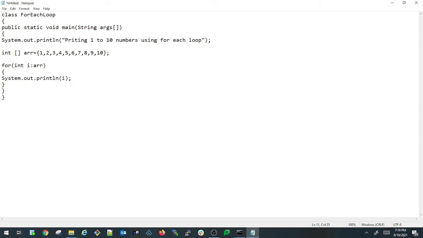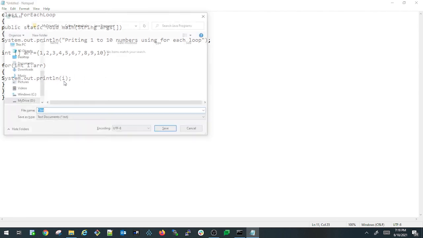We have also learned that whatever data type I declare, it needs to be of the same type as what we are traversing through. In this case I declared arr as an integer type array, so that is the reason I declared an int variable. If I declare this array as a string type, I should be using a string data type here. Now I have already written the print statement. Now let us try to save this program.